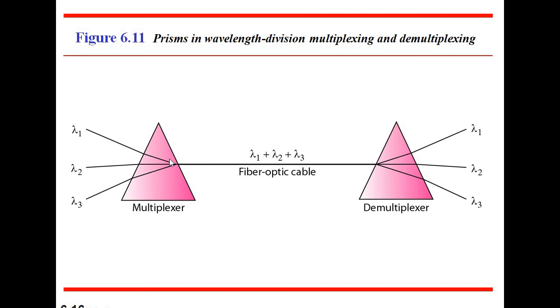As I have told, this is a multiplexer and this is the demultiplexer. What does the symbol indicate? This is the lambda symbol, and this is the fiber optic cable used as a transmission medium. And these are the prisms. That indicates that prisms are used in wavelength division multiplexing and demultiplexing. That means the multiplexer and demultiplexer are prisms. Prisms are used as multiplexer as well as demultiplexer.